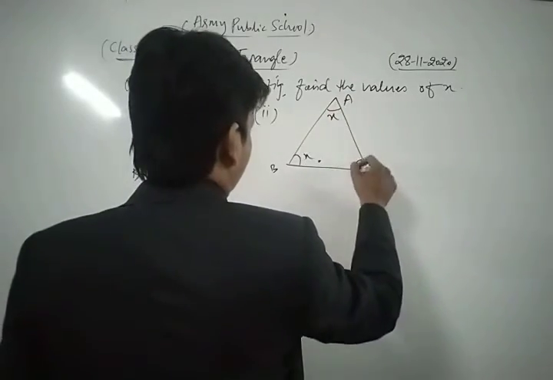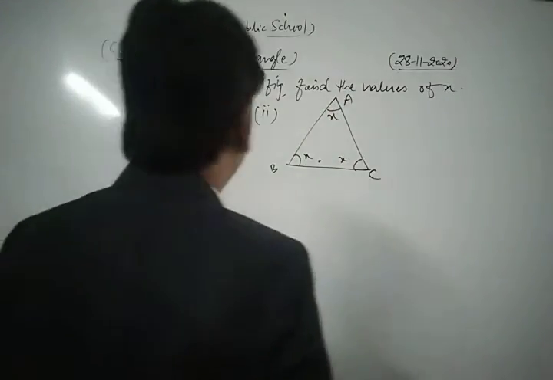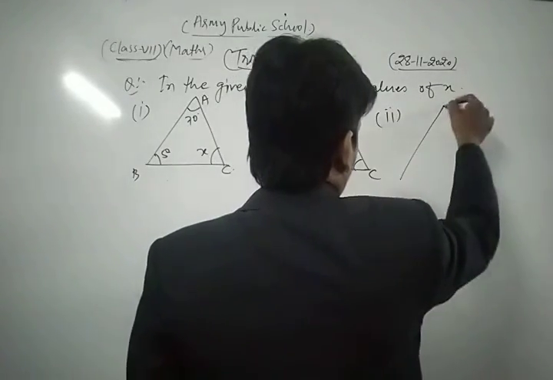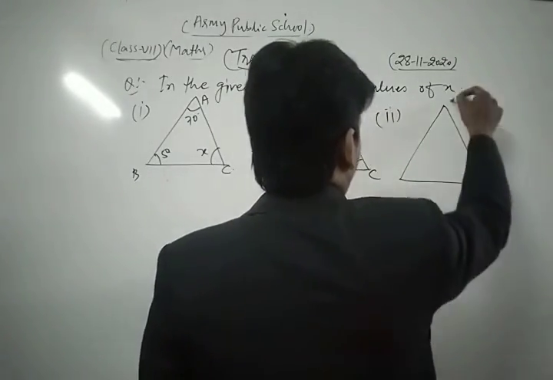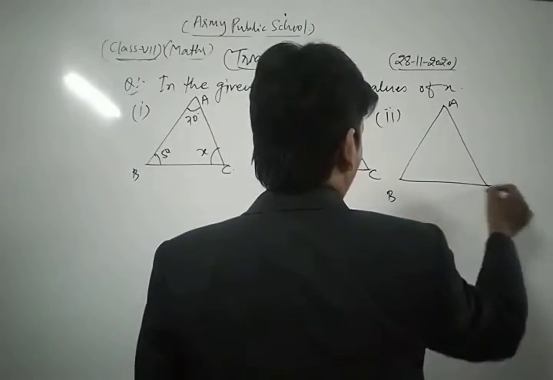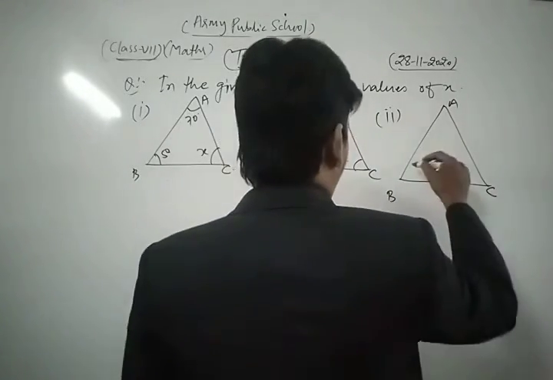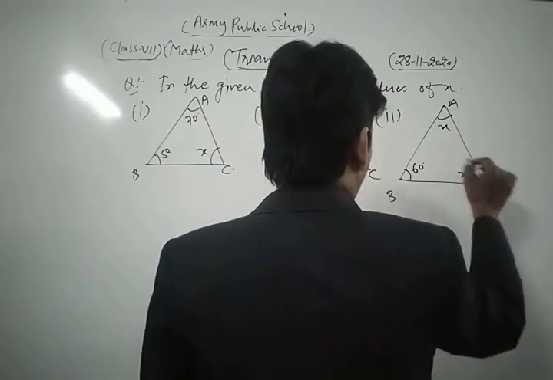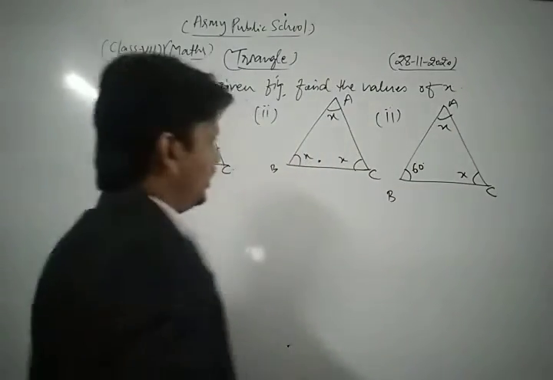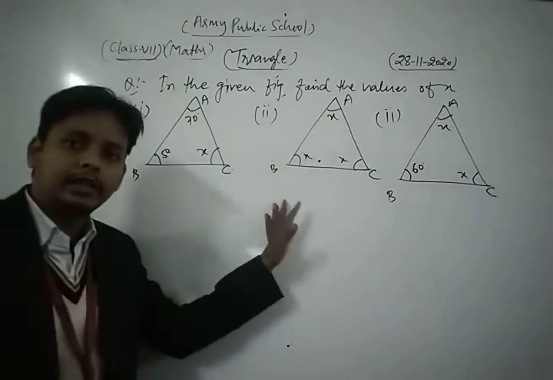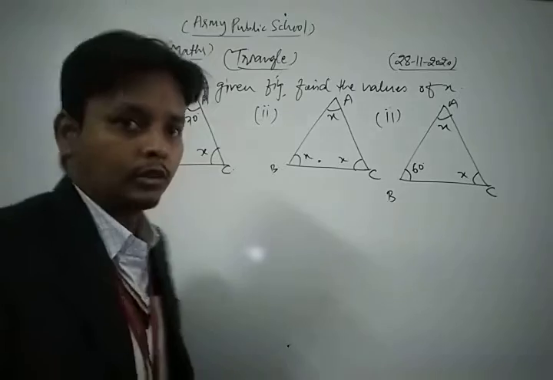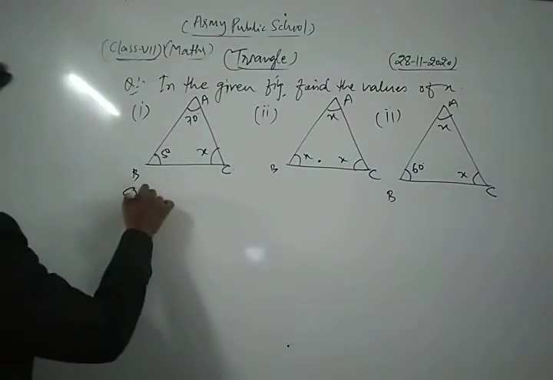And the third one: here ABC is a triangle in which this is 60 degrees, and this is the value of x, this is the value of x. Okay, dear students, in all these three questions we find the value of x. Now let's see its solution, dear students.